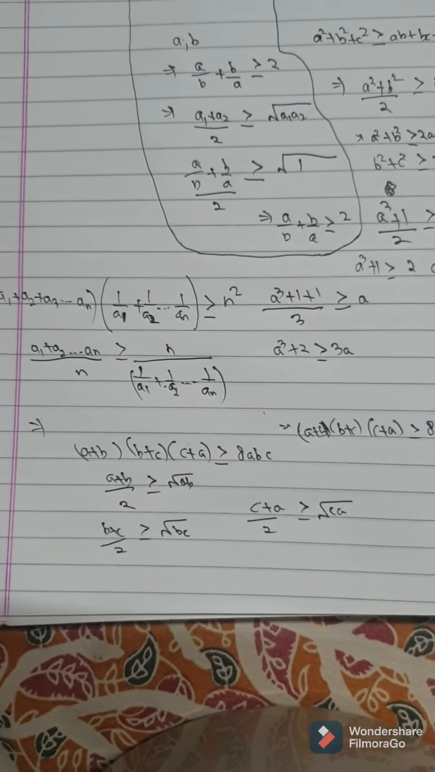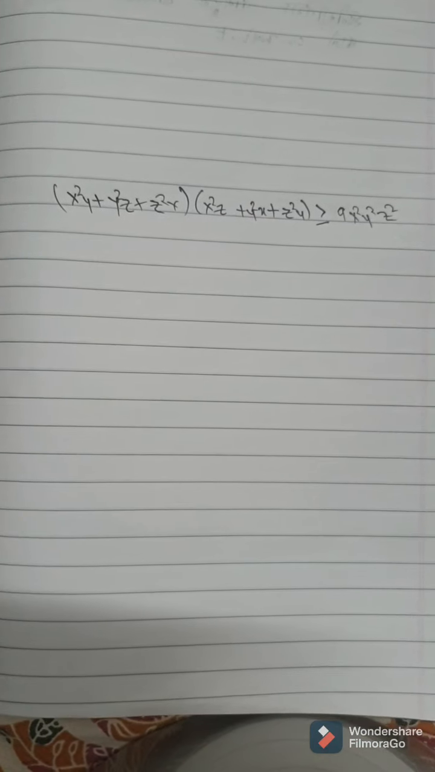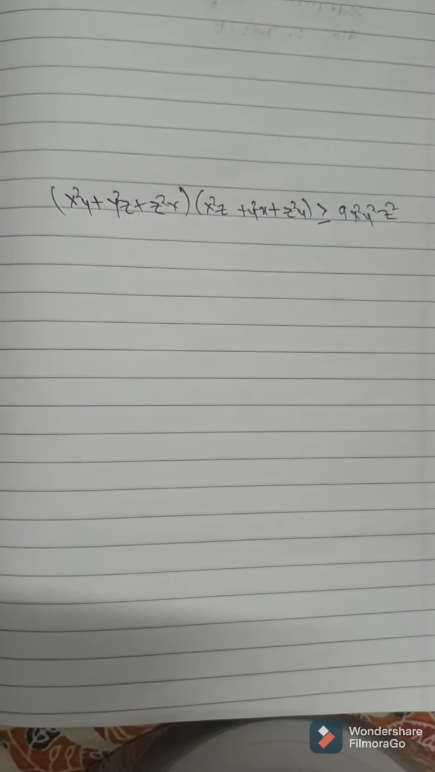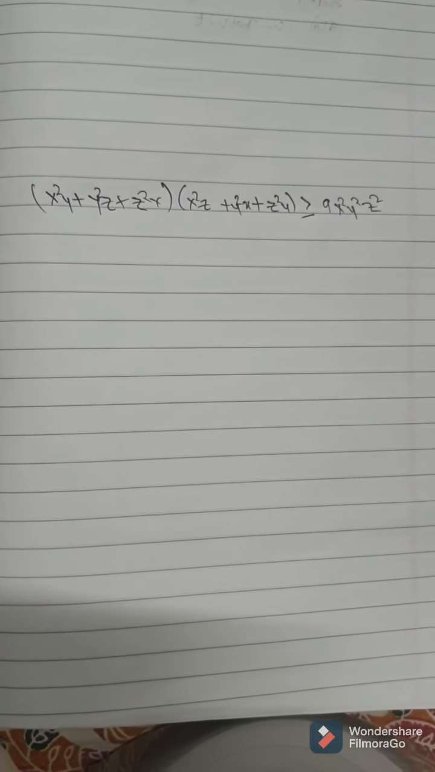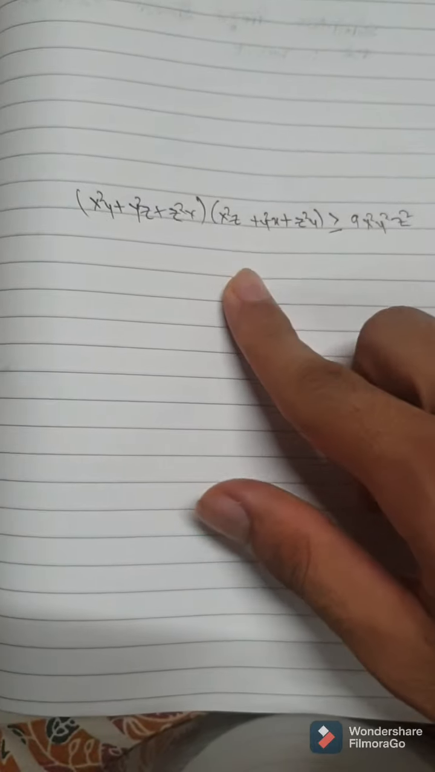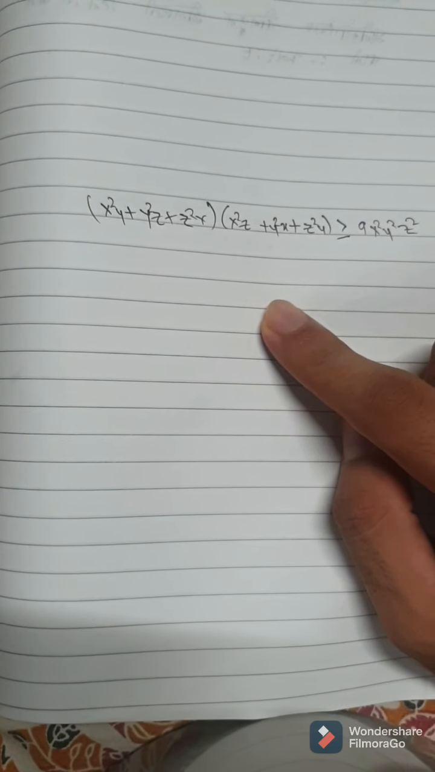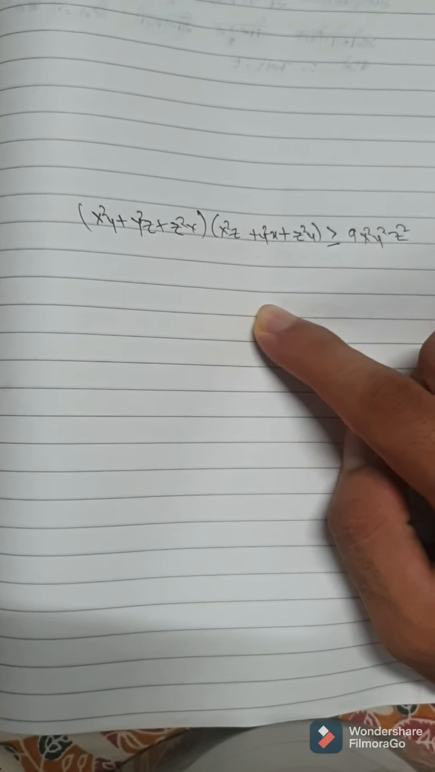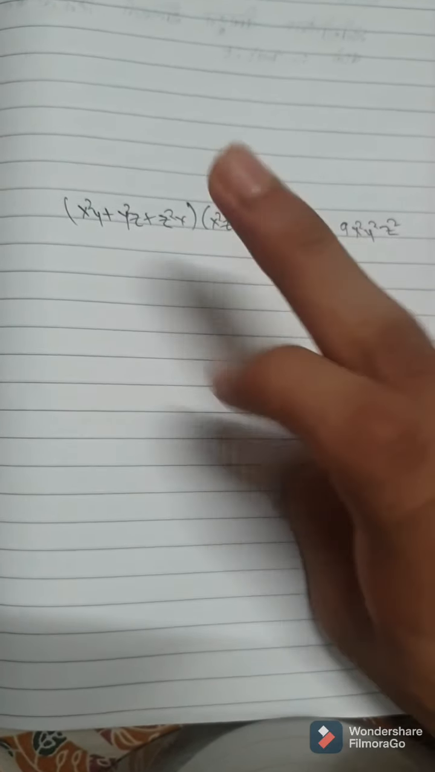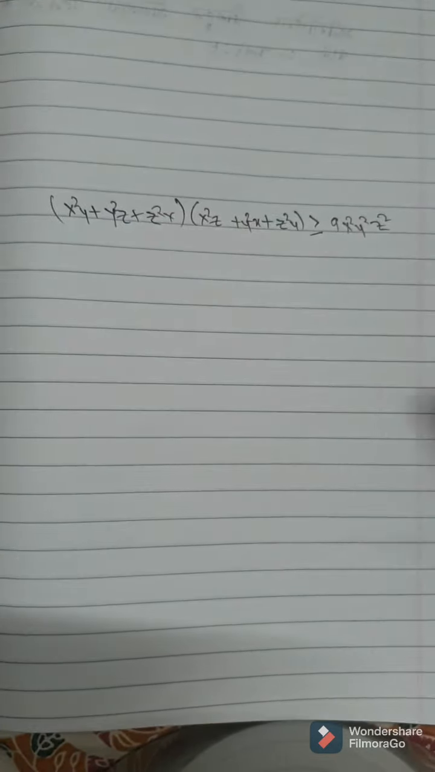Next: (x squared y plus y squared z plus z squared x) times (x squared z plus y squared x plus z squared y) is greater than or equal to 9 times x squared y squared z squared. Now again, if we multiply out, that is 9 terms, and AM-GM on 9 terms seems unintuitive. So the basic thought would be applying AM-GM on each factor, then multiplying both out. Let's try this.